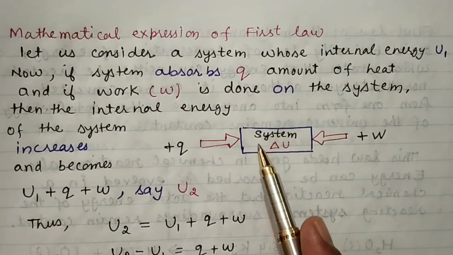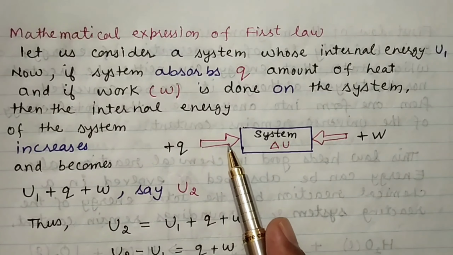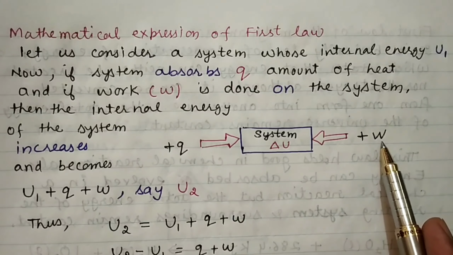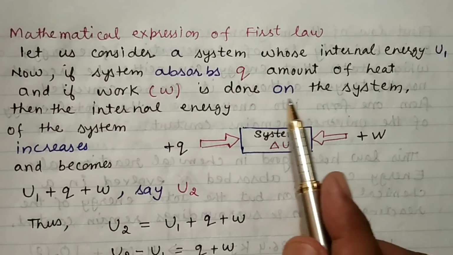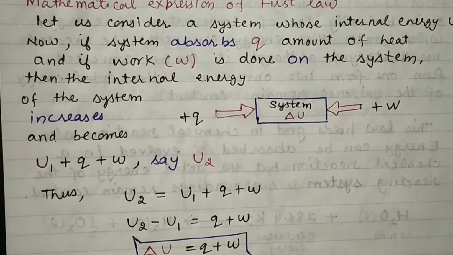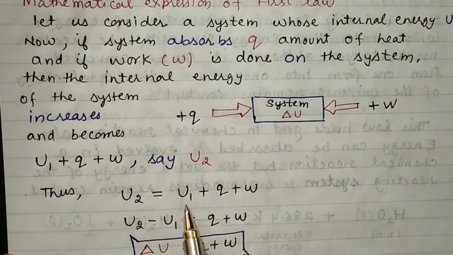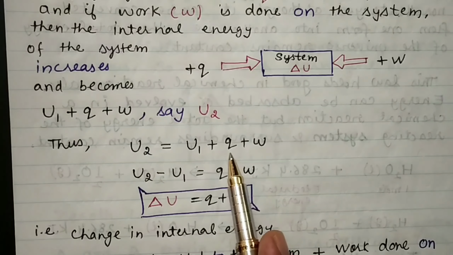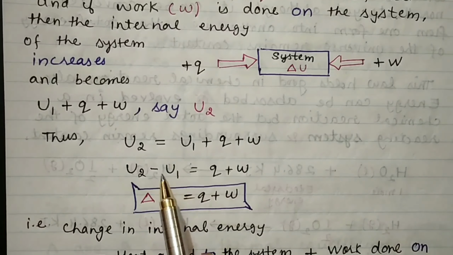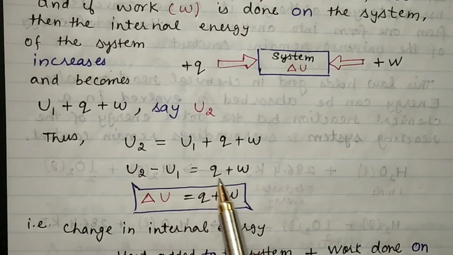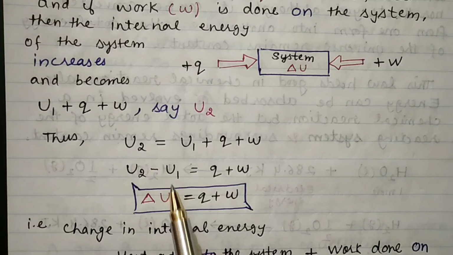You can see this is the system, right? Q is the amount of energy which is given to the system, or you can say amount of heat absorbed by the system. And here the plus sign before W indicates work is done on the system. Then the internal energy of the system will increase. Now it will become U2, and U2 is equal to U1, initial internal energy, plus amount of heat absorbed plus work done on the system. So one can write U2 is equal to U1 plus Q plus W, and from here just by arranging, U2 minus U1 is equal to Q plus W, and this U2 minus U1 represents the change in internal energy, and that is Q plus W.